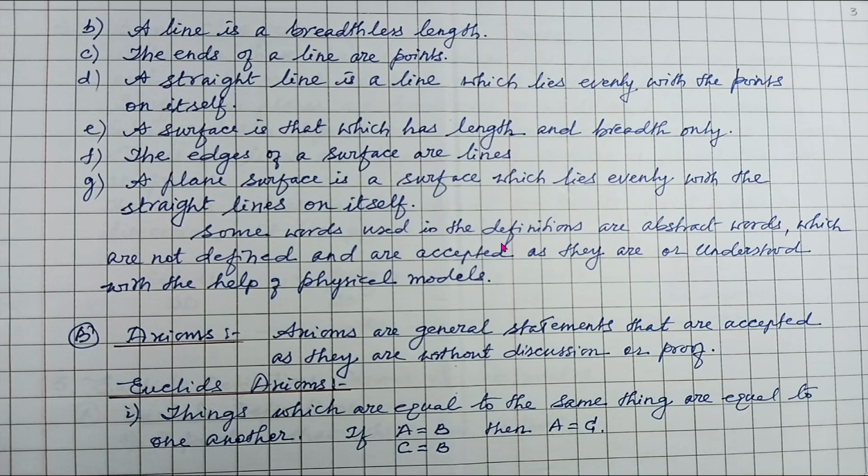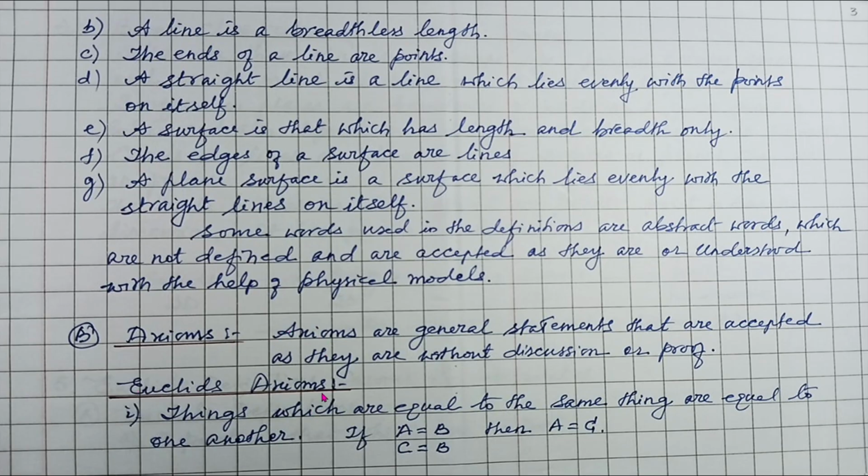Some words used in the definitions are abstract words which are not defined and are accepted as they are or understood with the help of physical models. Now, an important term used in geometry is axioms. Axioms are general statements that are accepted as they are without discussion or proof. We'll be discussing axioms again later with greater details.